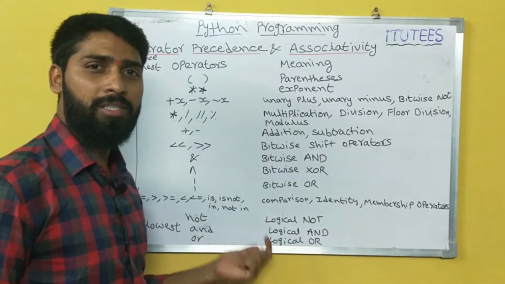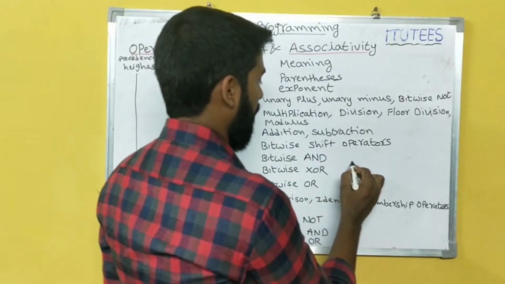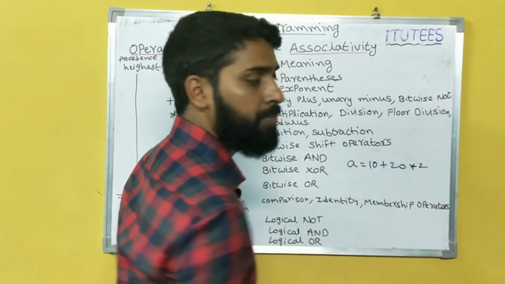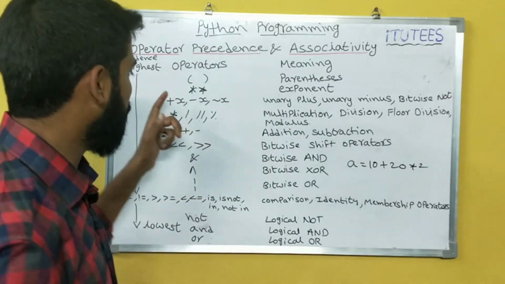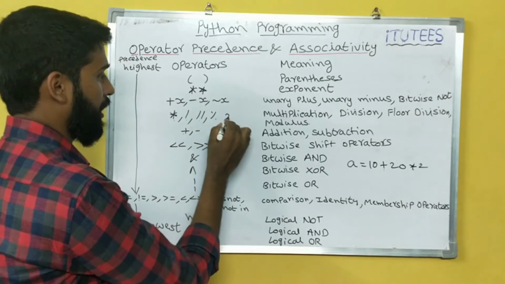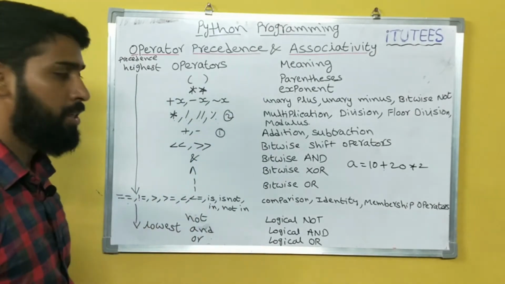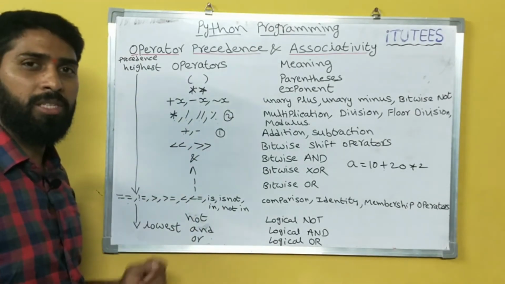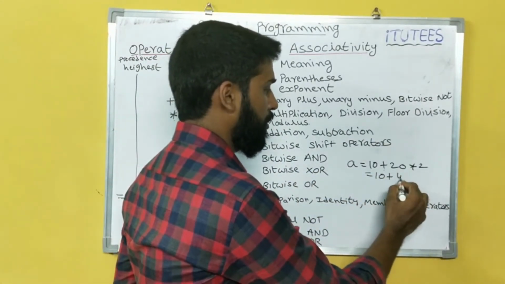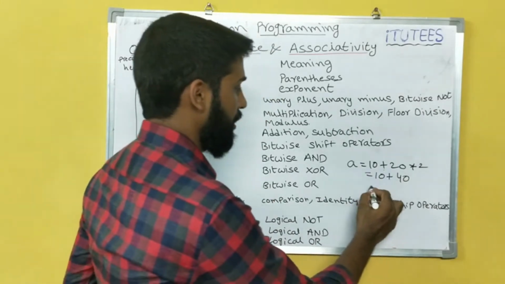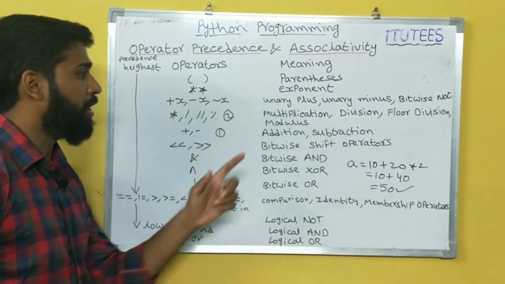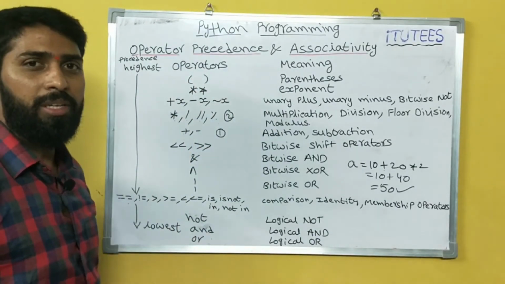Now you can answer our previous question. A equals 10 plus 20 into 2. What is the answer? Here there are two operators. The first operator is plus, the second is multiplication. Which operator has the highest precedence? Multiplication. So first you do multiplication: 20 into 2 is 40, then plus 10 is 50. Now 50 is the correct answer. I hope you all understand the precedence in Python.